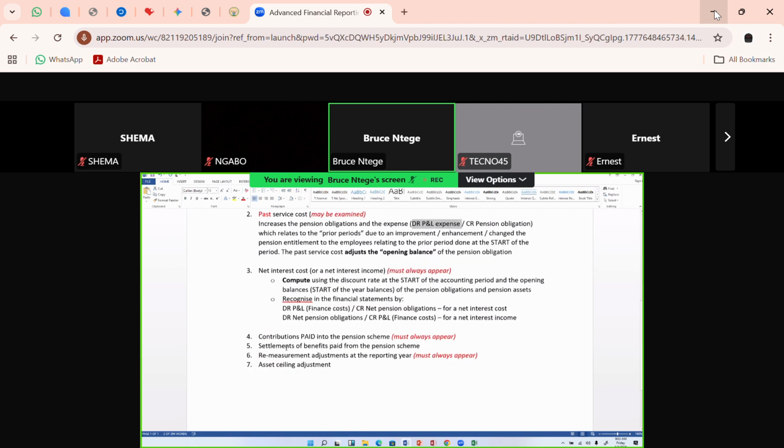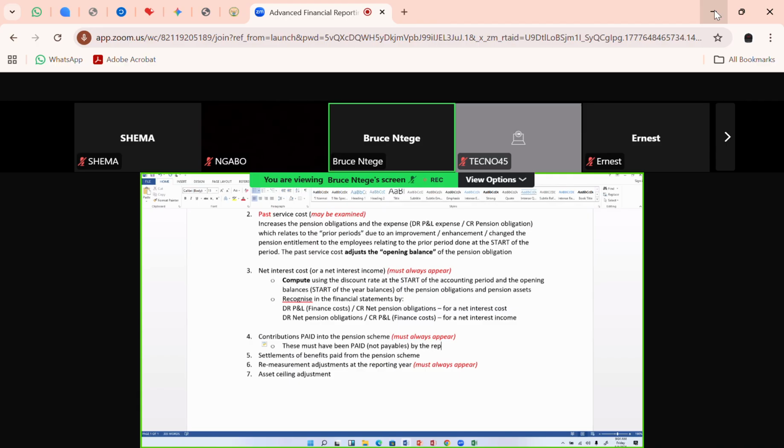Now, number 4, contributions paid into a pension scheme. Please, again, those are usually going to be in the exam. They always appear, but usually in 99% of cases they are in there. Please, the word here is paid. They must be paid, not payable. So here you need to remember that this must be paid. These must have been paid by the reporting date. They should not be payables by the reporting date.